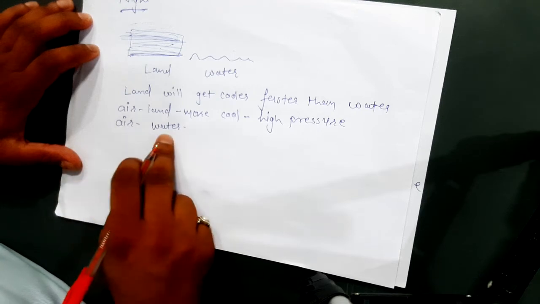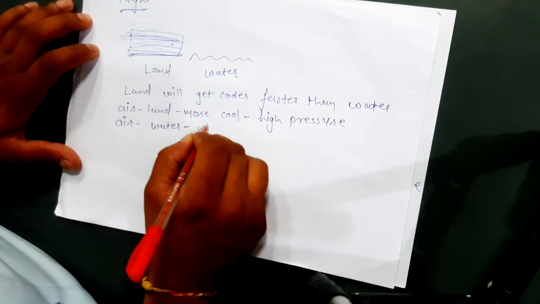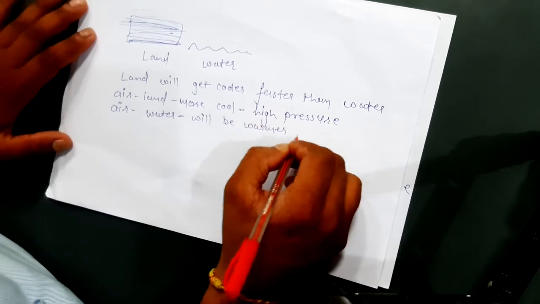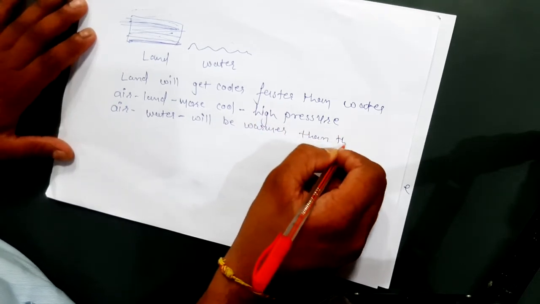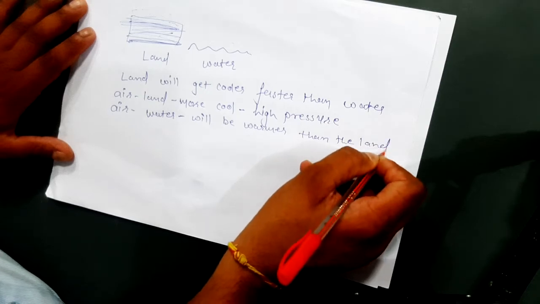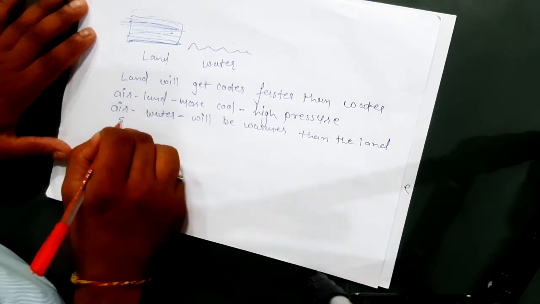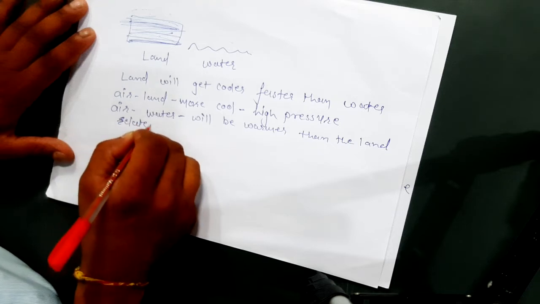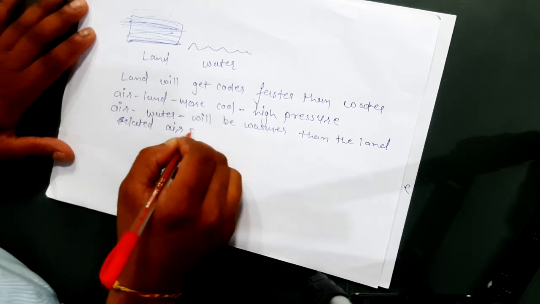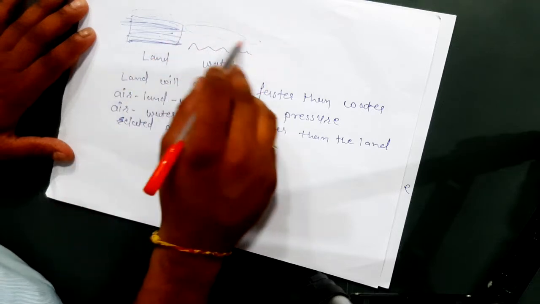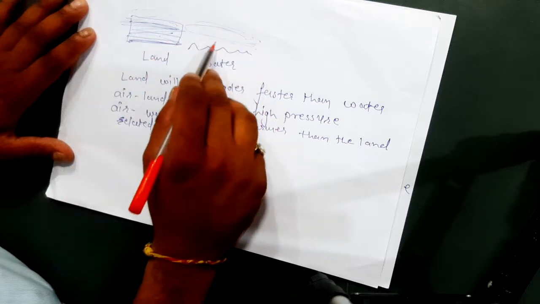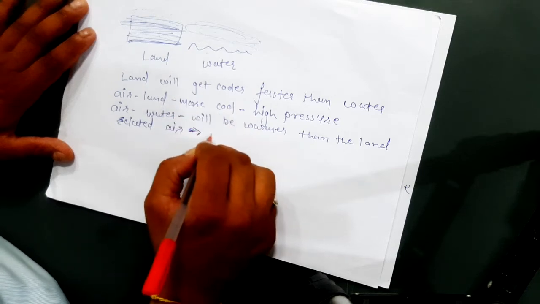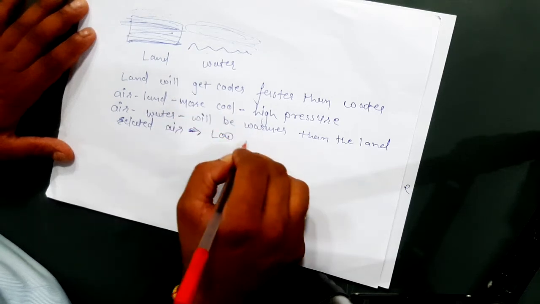So air which is related to water will be warmer than the land-related air. So due to this, here we are having warmer air, right? The warm air we will get over the water at night time. So what it will do, it will create low pressure.